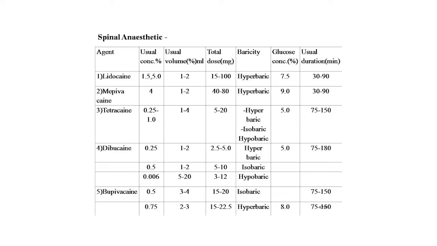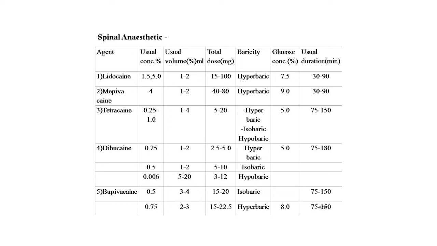Tetracaine: usual concentration 0.25 to 1, usual volume is 1 to 4 ml, total dose is 5 to 20 milligrams. Baricity: this can be hyperbaric, isobaric or hypobaric. Glucose concentration is 5, usual duration is 75 to 150 minutes. Dibucaine: usual concentration 0.25, usual volume 1 to 2 ml, total dose 2.5 to 5. Baricity hyperbaric, glucose concentration is 5, usual duration is 75 to 180. Other concentrations of dibucaine are 0.5 and 0.06, both hypobaric.